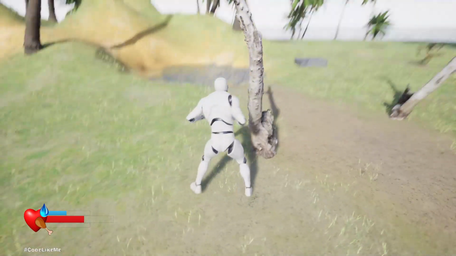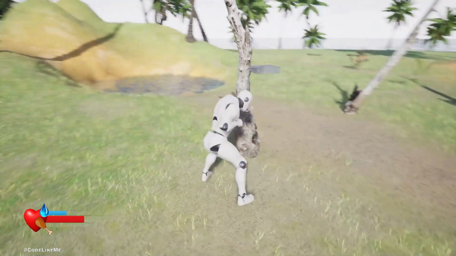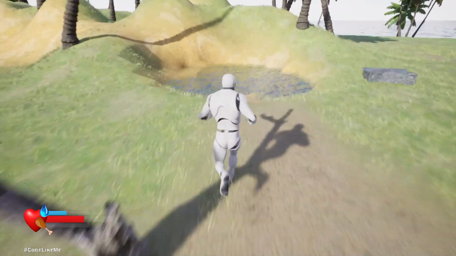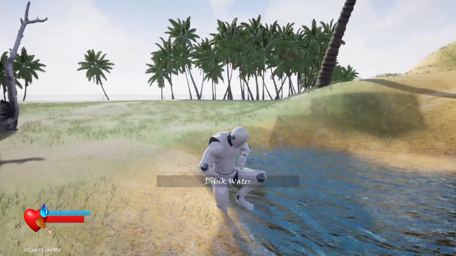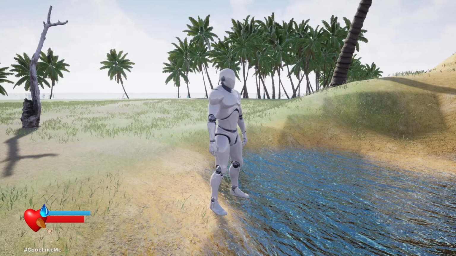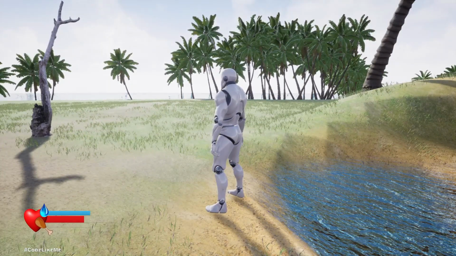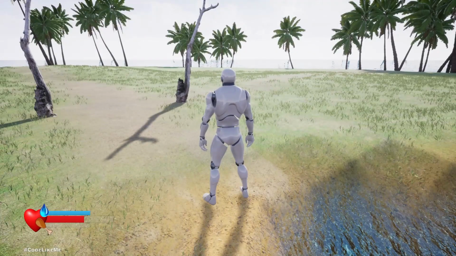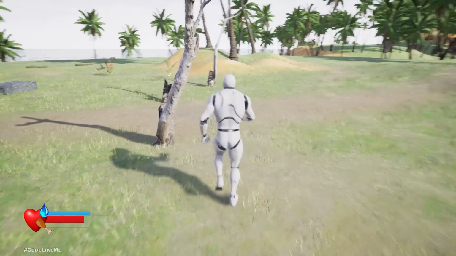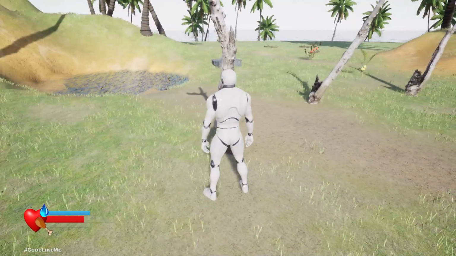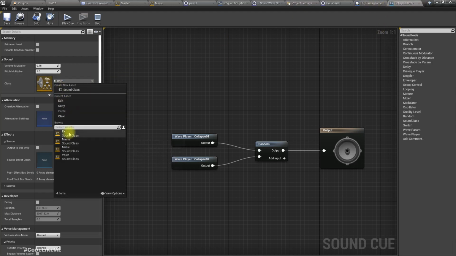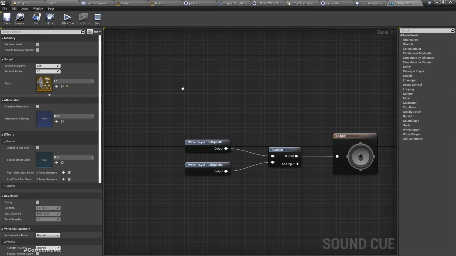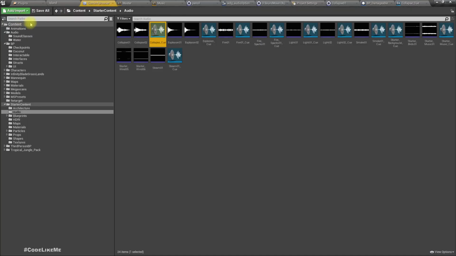Are we hearing this? See? We got the drinking water sound. That's because I think I haven't assigned the proper class for that. Right, the problem was I have assigned the master class for the collapse sound cue. I had to change it to FX sound.